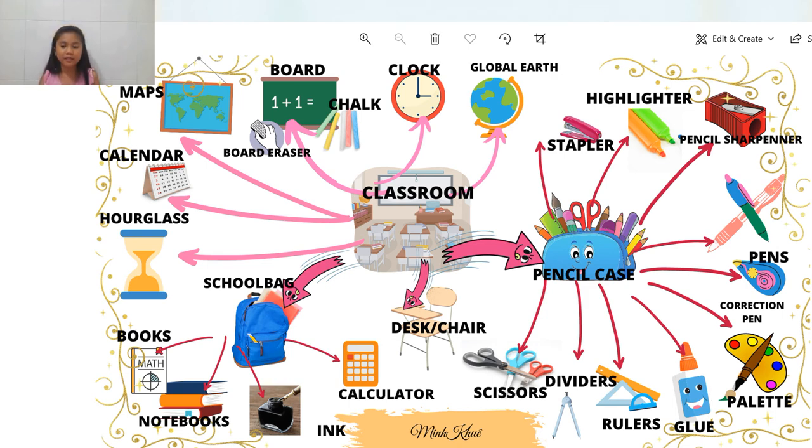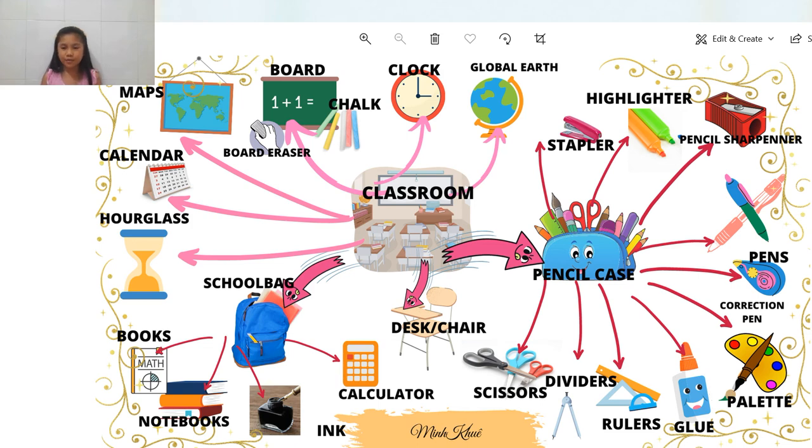Glue is used for sticking things together. Palettes are used for putting colors, watercolors on, to draw. Correction pens: if you see you've made a mistake but you can't erase it, you absolutely use a correction pen. Next is pens. Pens are really usual. Next is the pencil sharpener. It's used to sharpen your pencil if your pencil runs out of the part inside it to write. Yeah, next is the highlighter. A highlighter is used to highlight the words that are important. And a stapler is going to stick pieces of paper together without using glue.